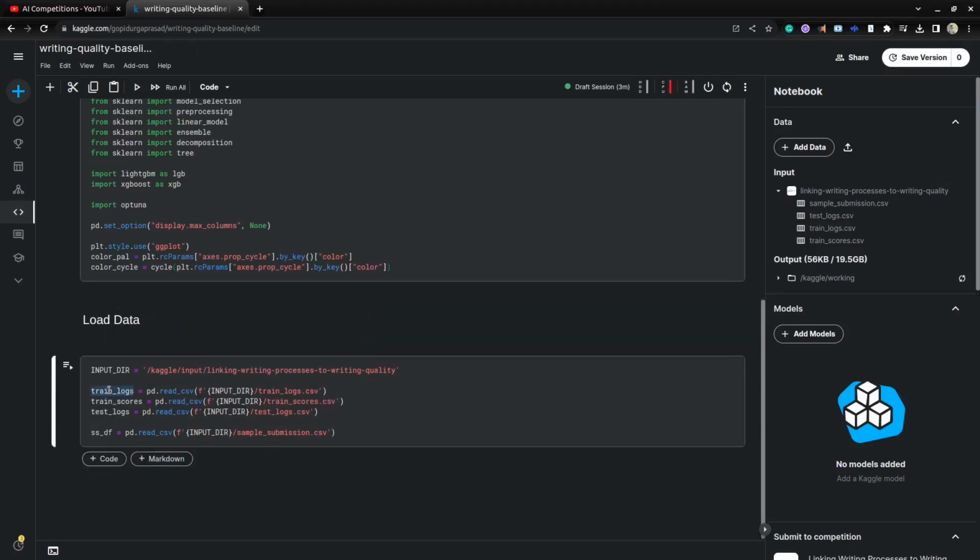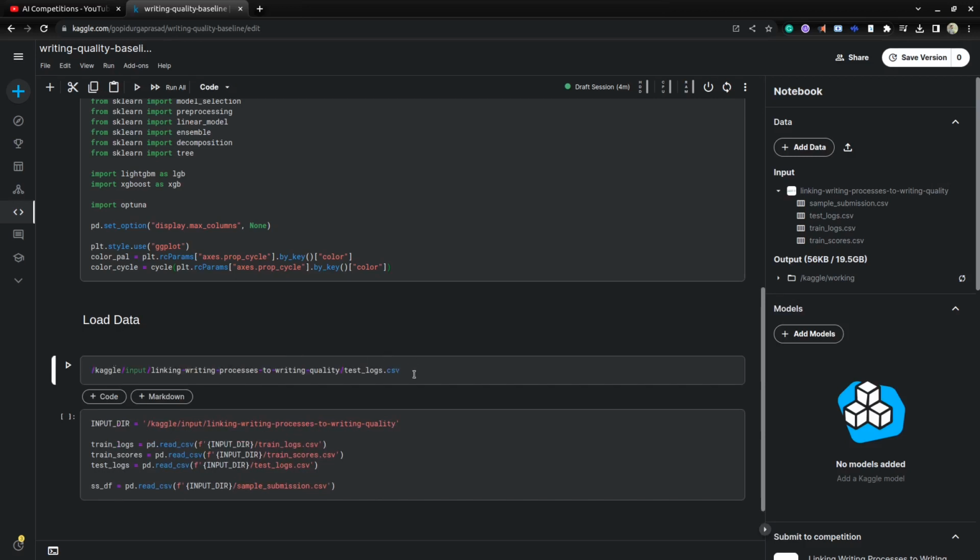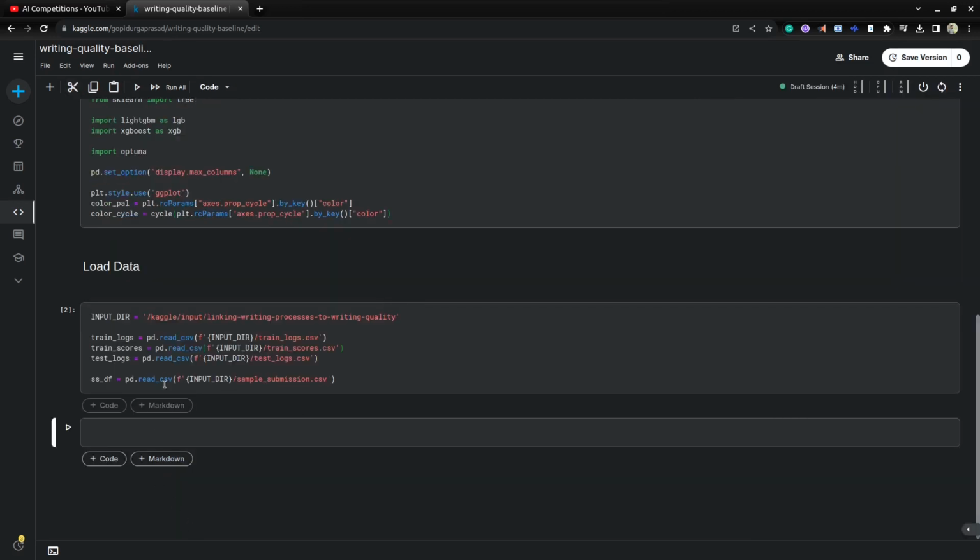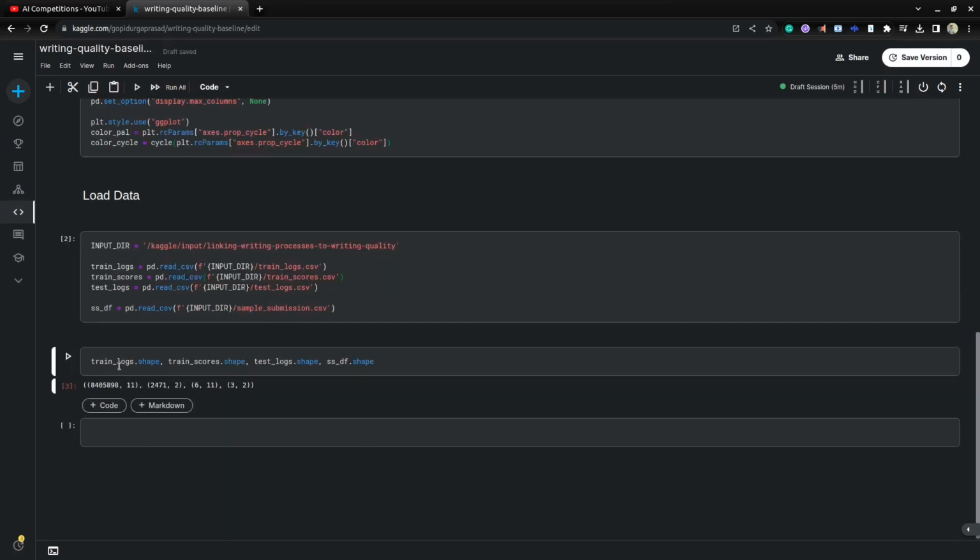Here I'm loading train logs, train scores, test logs, and the sample submission file as data frames. If you want the path, directly copy whatever file you want to load. Here I'm copying that path and pasting it here, so that you can access the file. Once the data is loaded, you can check the shapes of each data frame. Here you can see the train logs shape. It has around 8 million rows.